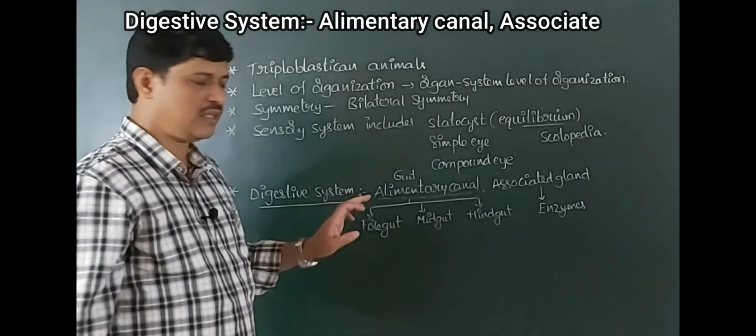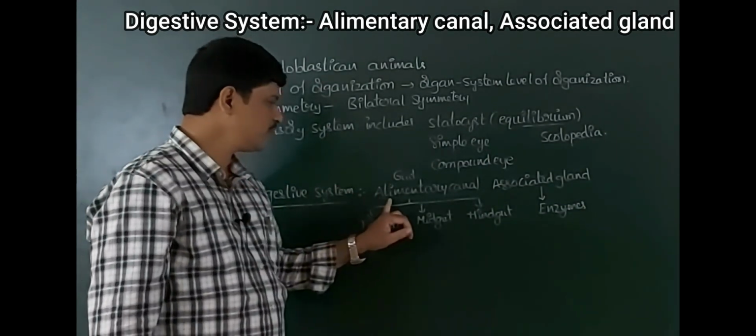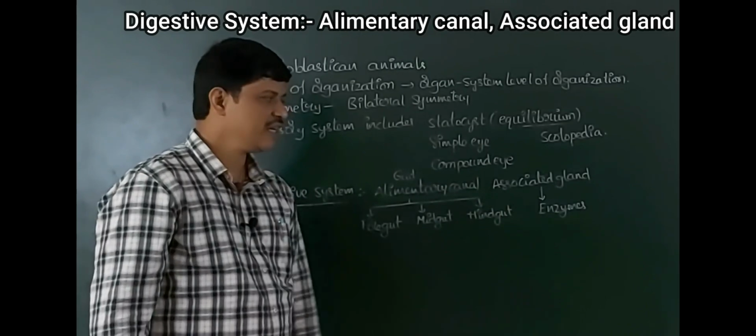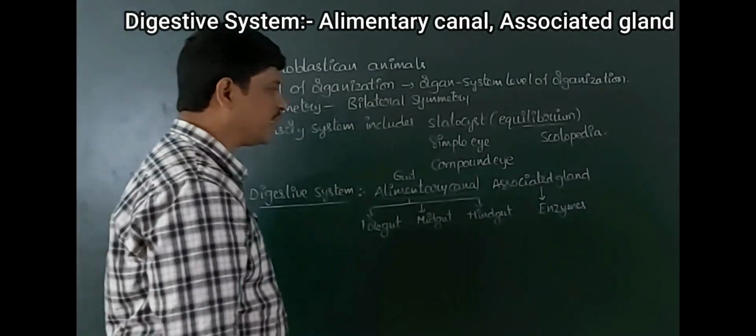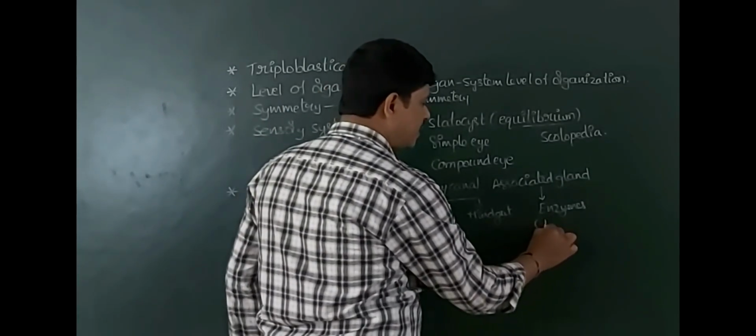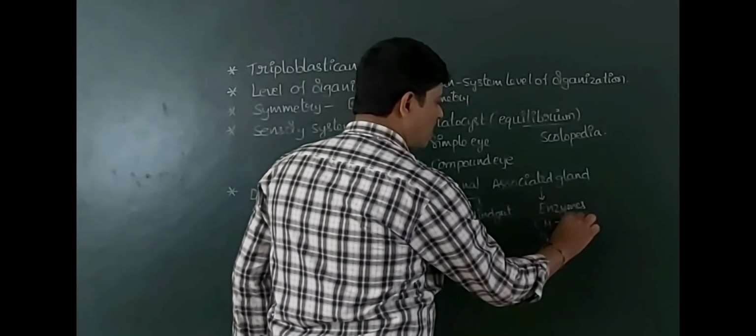The digestive canal of the arthropodan animals includes the alimentary canal and associated glands. These associated glands provide enzymes for the digestion of carbohydrates, proteins and fats.